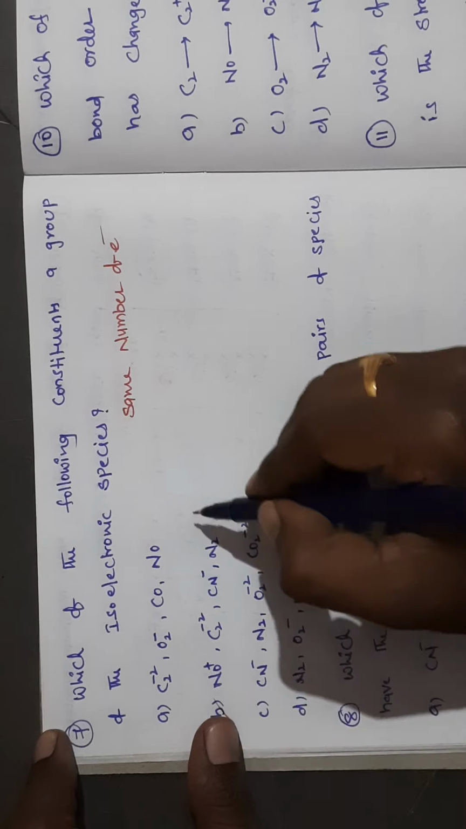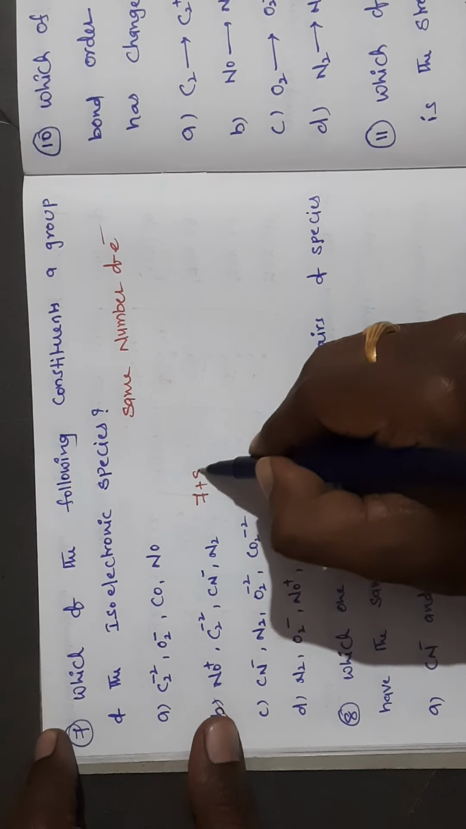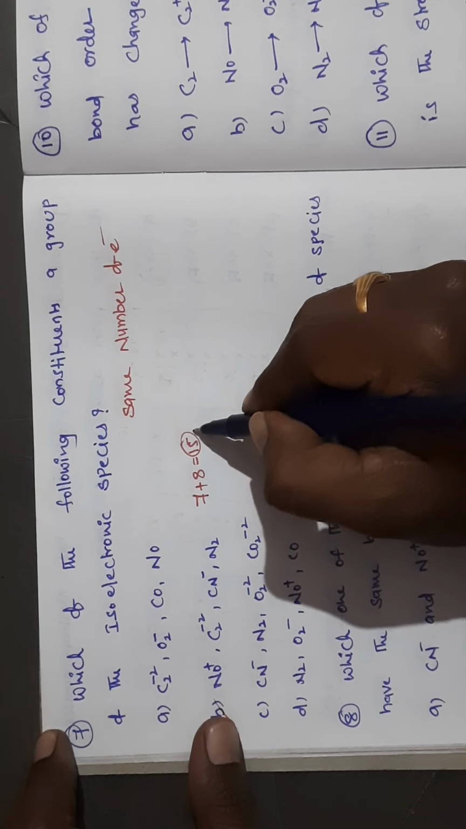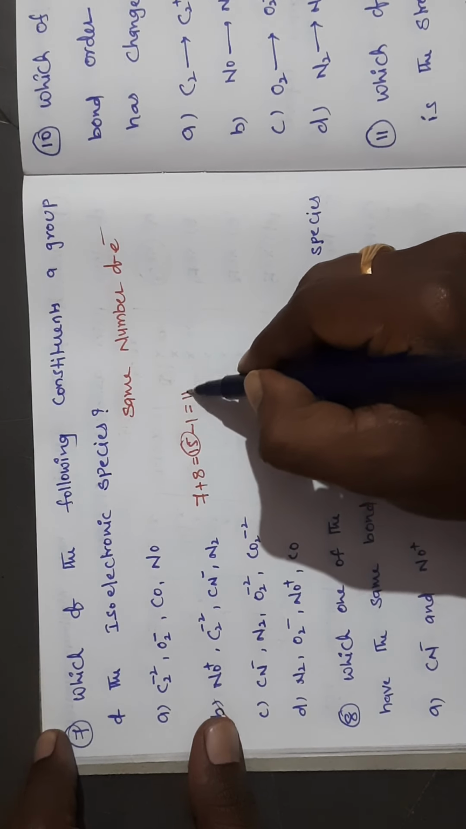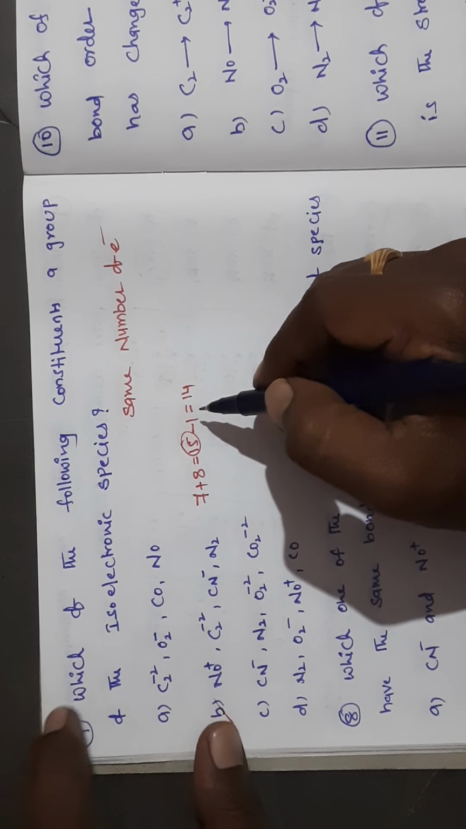Because you see nitrogen atomic number is 7, right? So oxygen atomic number is 8. So total 15 electrons actually. Here a positive charge is there, so 15 minus 1 means 14 electrons are there. When negative is there we have to add. When positive is there we have to remove.